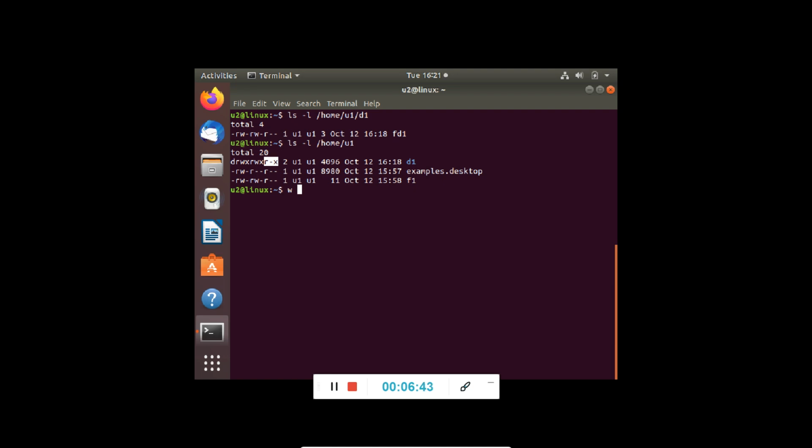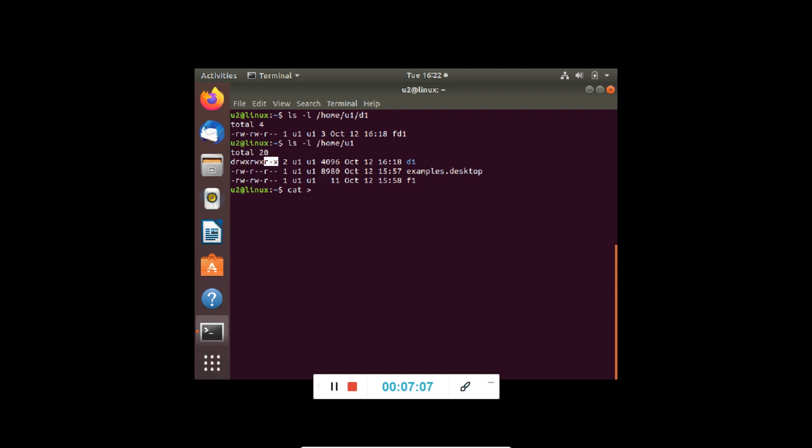And X permission is something which is very important. X permission allows you to enter into the directory. If X permission is not given, then we cannot even list the contents, we cannot even create something. So X permission is something which is very important. So W permission is required to create something.